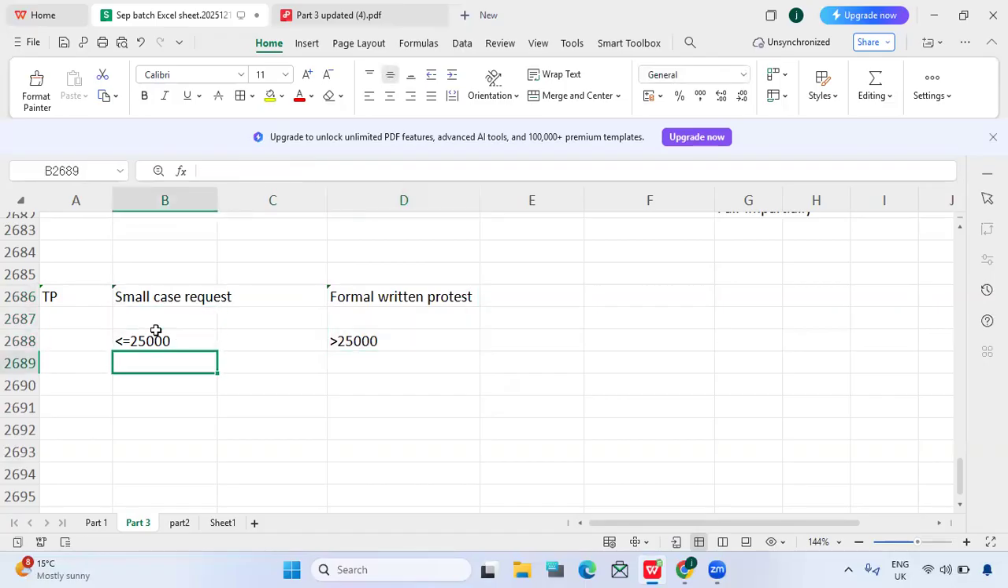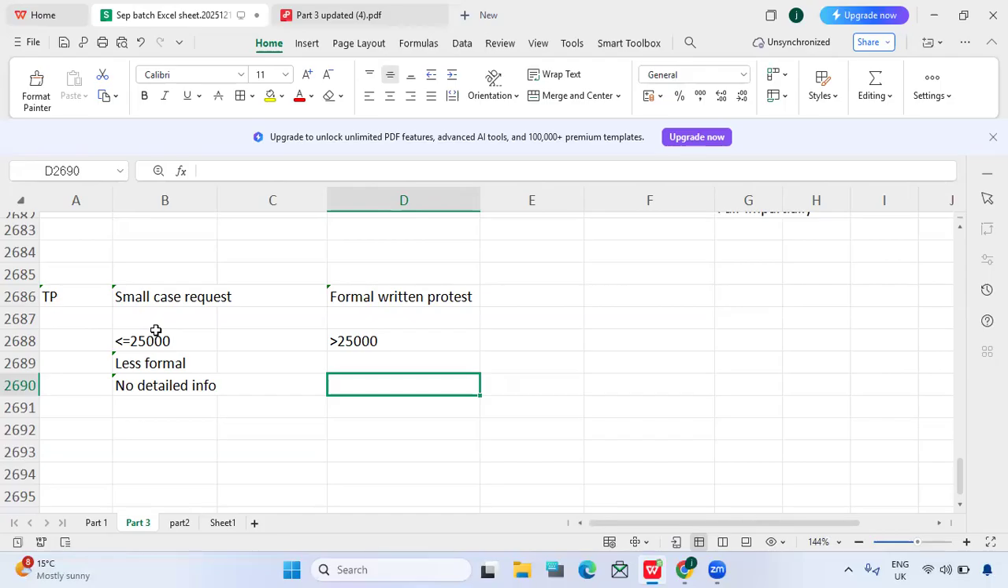So the small case request is for a smaller amount, and it is also less formal. There is no need to give complete detailed information. But when it is formal written protest, as the name itself says, it is a written protest. That we have to use when the amount is large. This is used for more than $25,000.